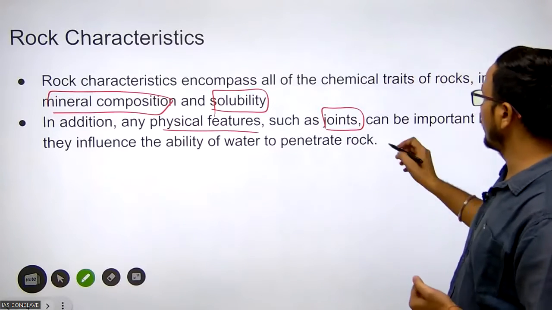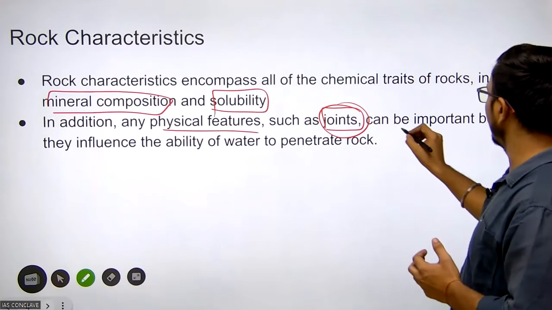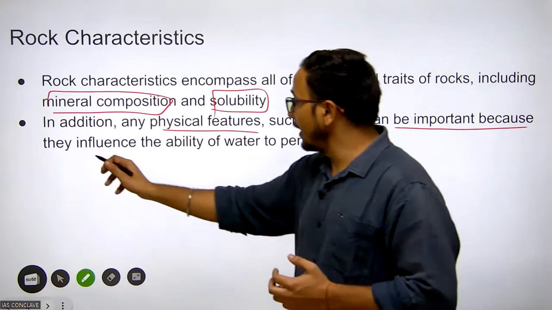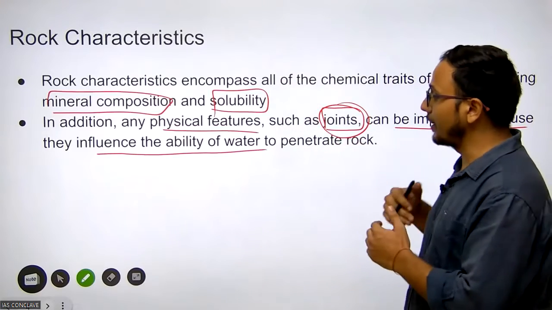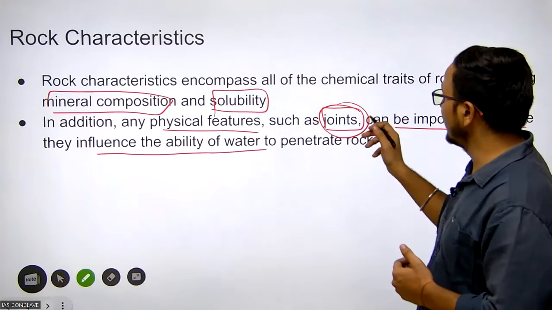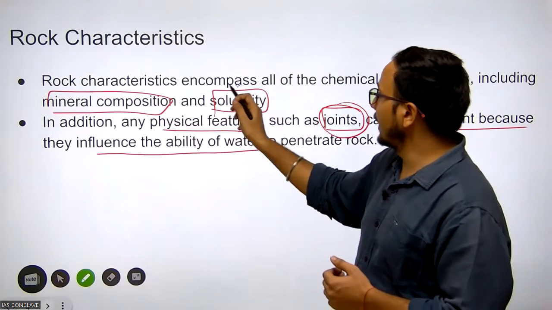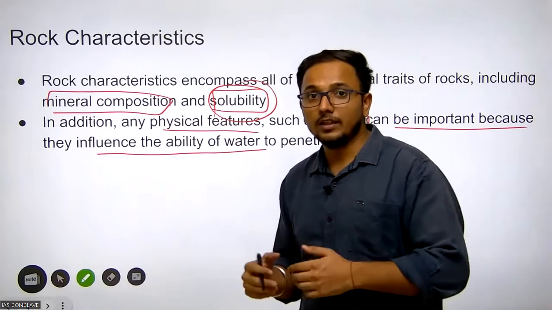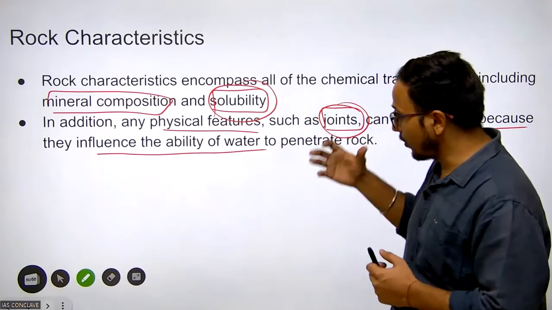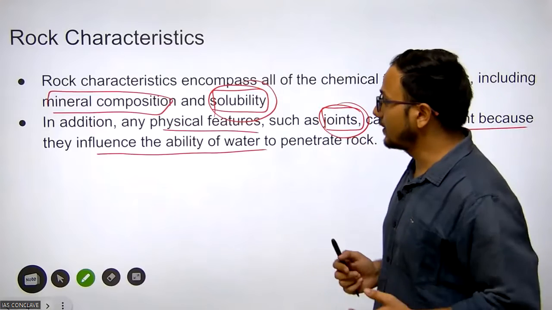How do joints affect the rate of weathering? Joints produce open space, which is important because they influence the ability of water to penetrate the rock. If water penetrates into the rock, this also influences the rate of weathering. Here we can also see solubility. If certain minerals are soluble in water, this also increases the power of the water for dissolution, oxidation, as well as hydrolysis.